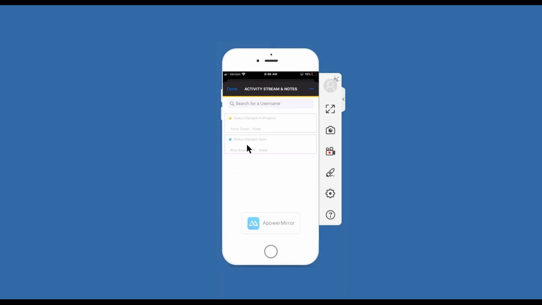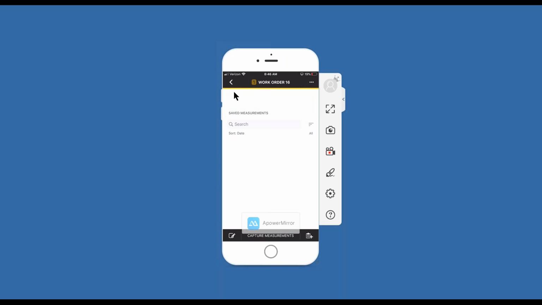So you'll see here that initially the work order was in an open status when Riley Russell logged in and created it on the web app. When I click the start button, the status changed from open to in progress. And you can see Travis Turner's the one who did that and is working on it. Now I'm done with this. I don't need to add any notes at this point, so I'm just going to go ahead and click done.